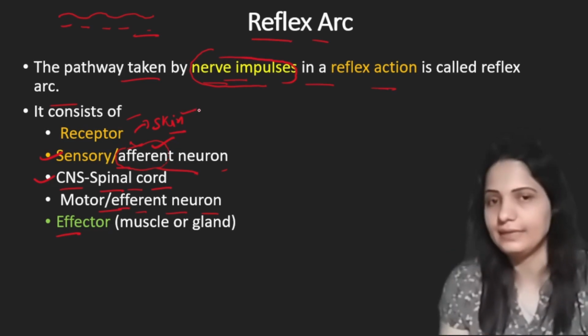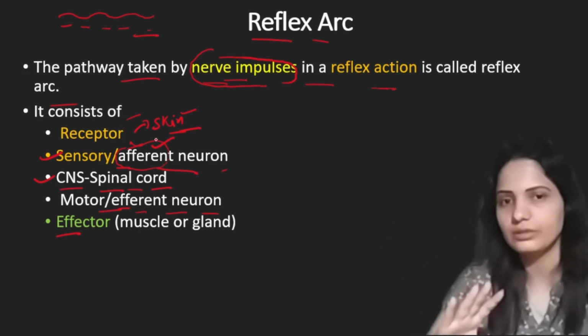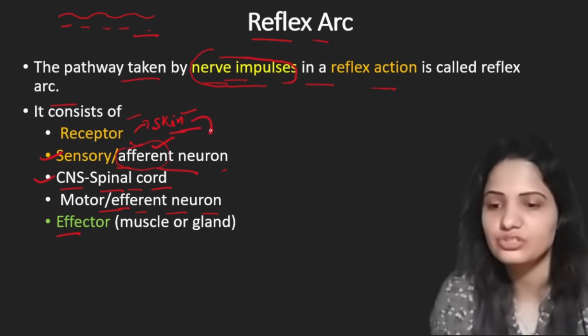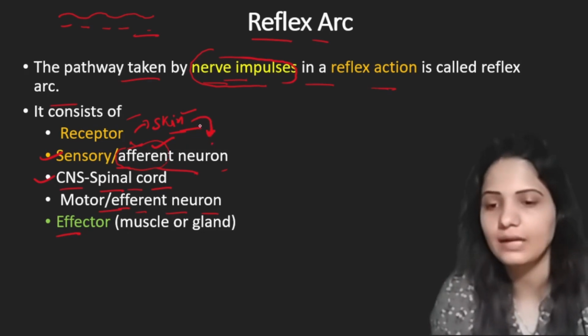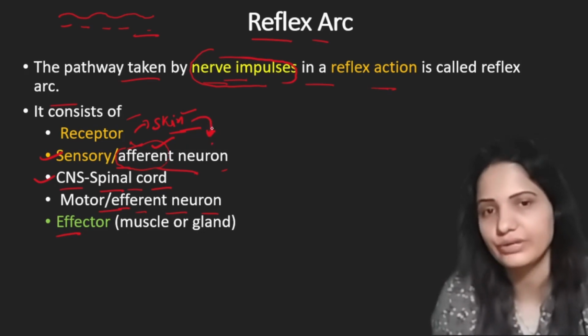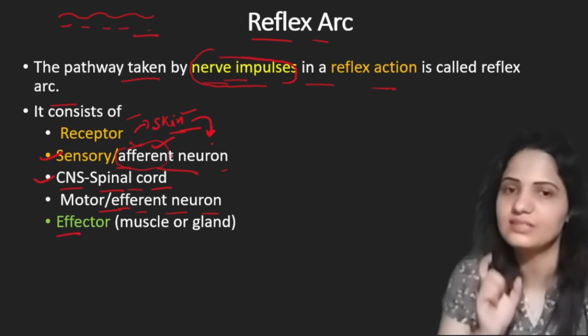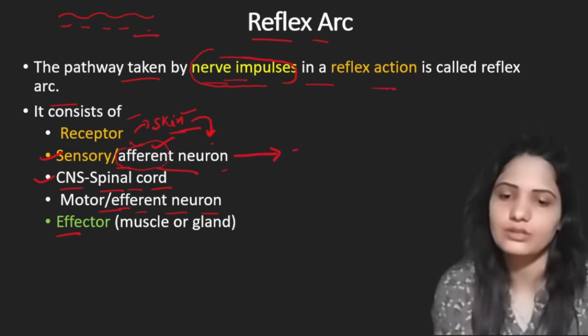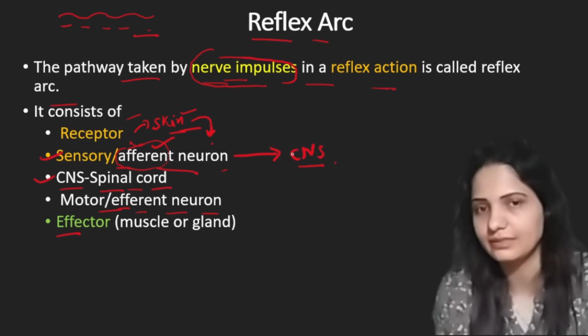Let's say skin receives heat, a change in temperature. This change serves as a nerve impulse, which is taken up by the afferent neuron, and the afferent neuron then transmits this to the central nervous system. This is the function of the afferent neuron.